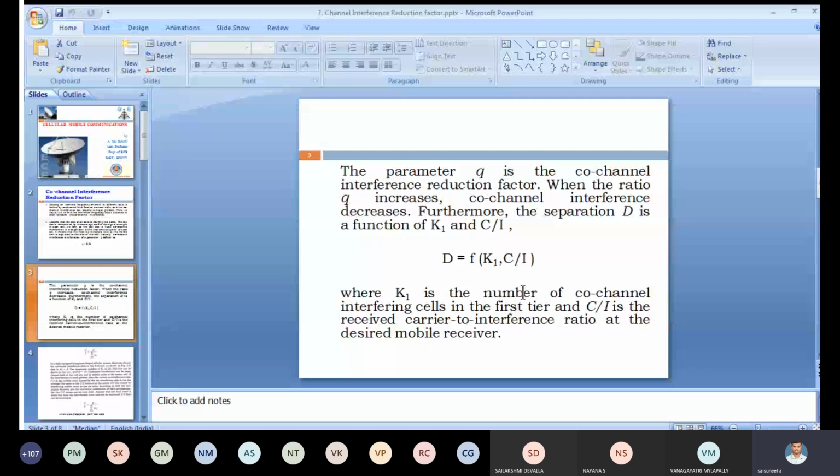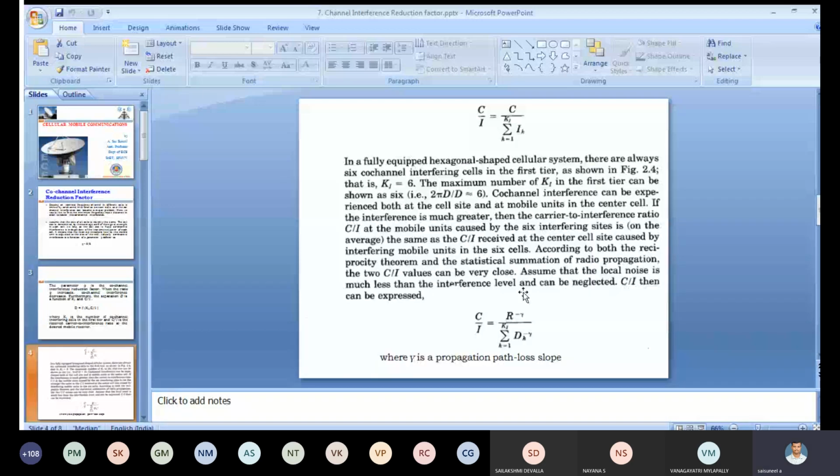First type co-channel: D equal to f of K1 by K1 comma C by I. Here C by I formula, which is C by summation of k equal to 1 to K1 of Ik. I is nothing but interference. Here in the previous section, how many co-channels do we get with respect to the cell? 6 co-channels. Already we know from previous classes what is meant by C?